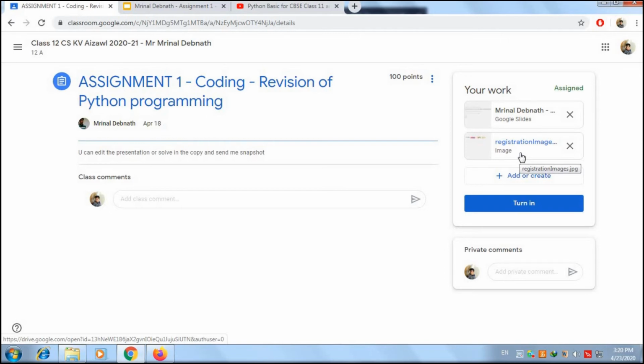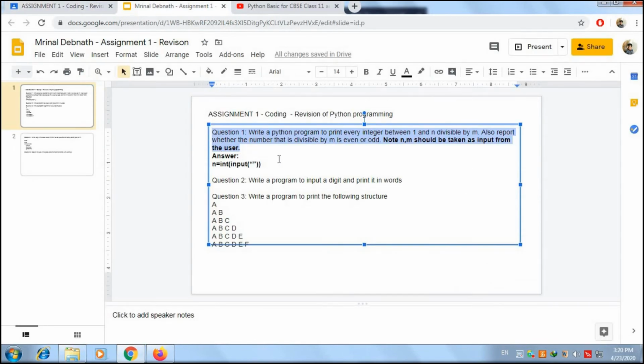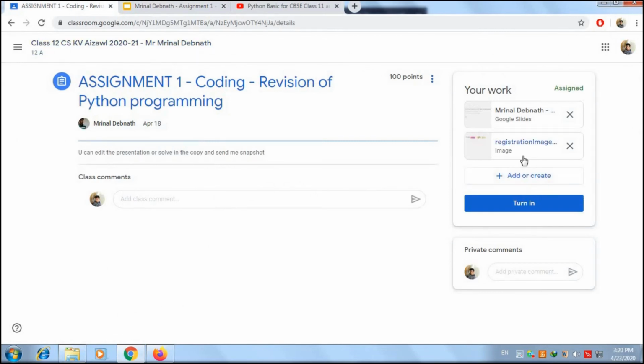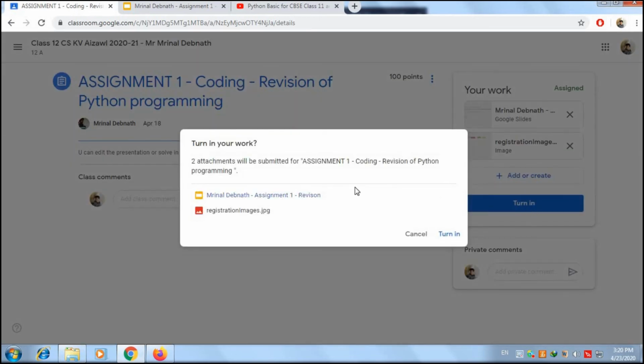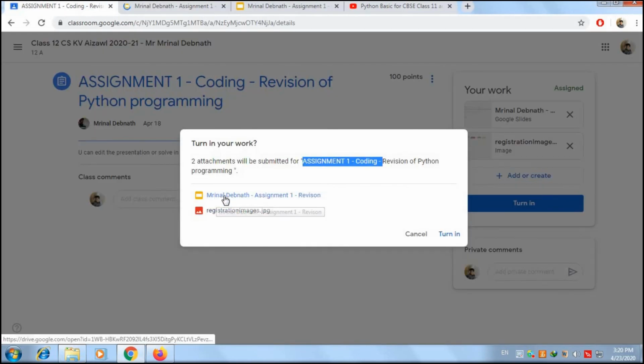After you have finished with your Google slide, if you are editing in it, fine, or if you're not editing, then you have actually written the code in your copy and uploaded the snapshot, that is also doable. Then what you're going to do is turn in. It's going to ask you to turn in your work to be submitted for this particular assignment, that is assignment 1 revision, and it is also showing the image file. If you are confirmed that you'll submit it, then you can turn in.